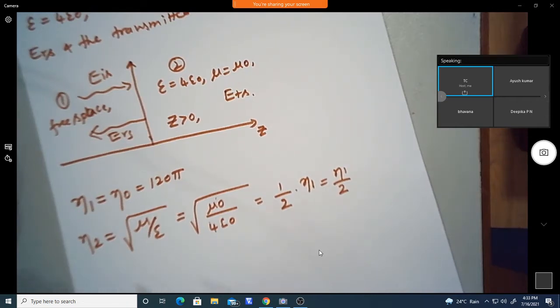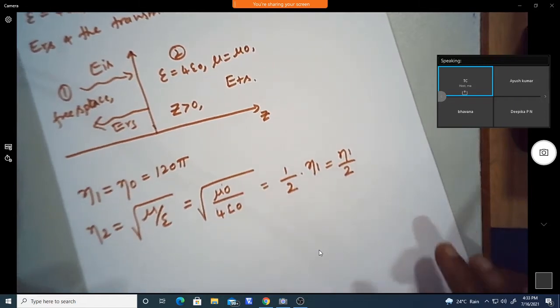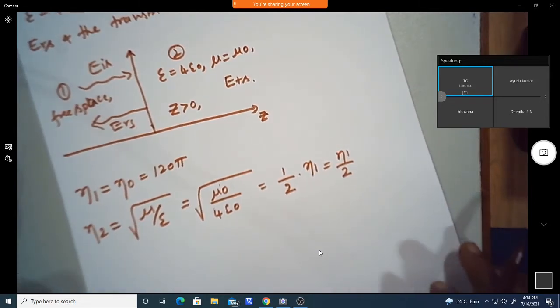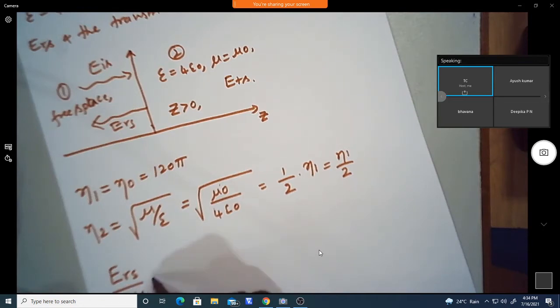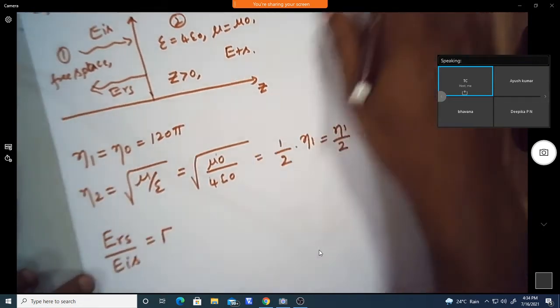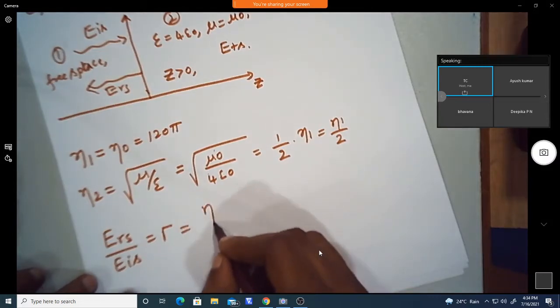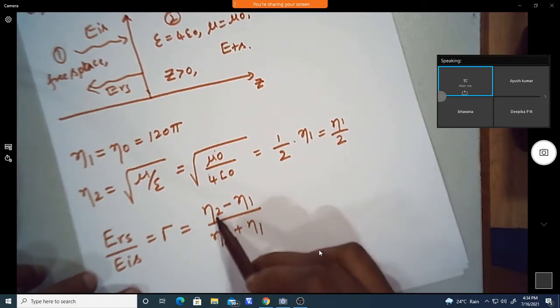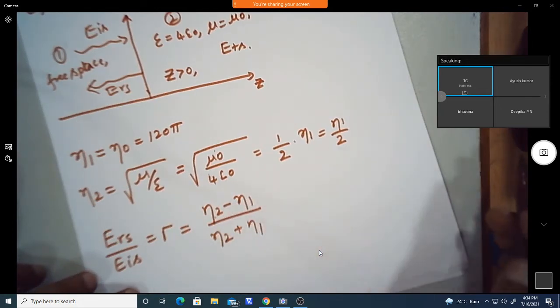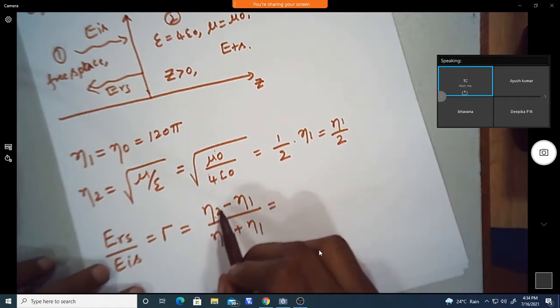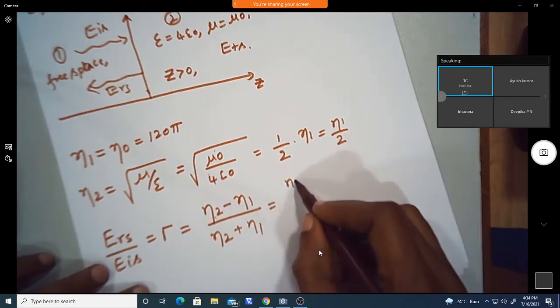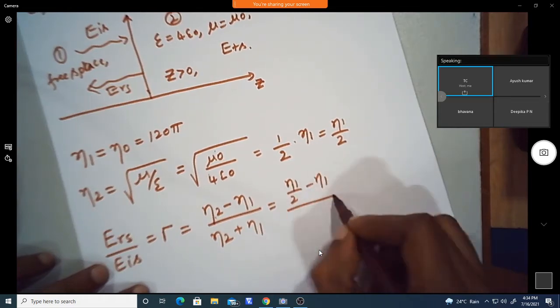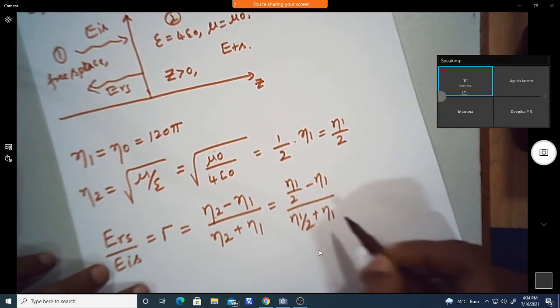Now we have to find the reflected wave. We know that the ratio of ERS by EIS is gamma, the reflection coefficient. We can find it in terms of the intrinsic impedances: eta 2 minus eta 1 divided by eta 2 plus eta 1. Putting eta 2 in terms of eta 1, we get eta 1 by 2 minus eta 1 divided by eta 1 by 2 plus eta 1.